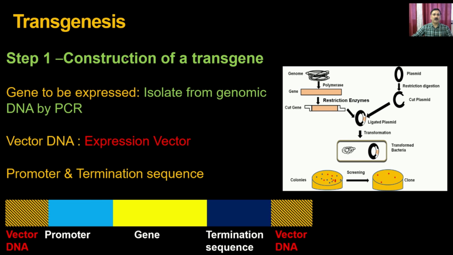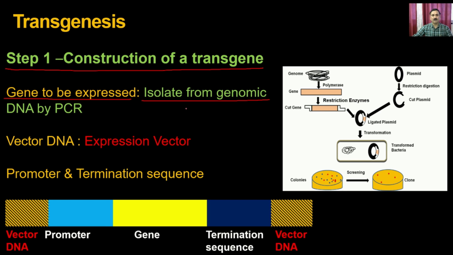So in step one, you are going to do the construction of a transgene. The transgene has multiple components. The first component is that you have to isolate the gene of your interest, the foreign gene which you are going to express.